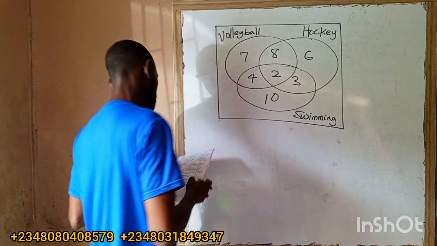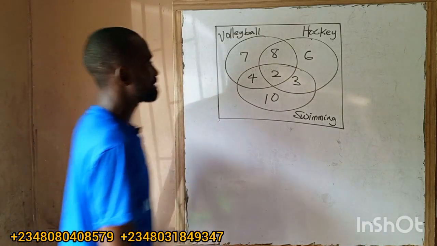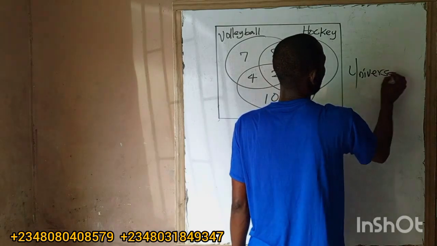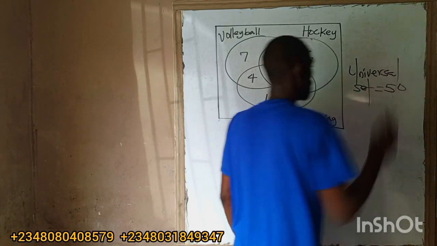The Venn diagram shows a class of 50 students. It means our universal set is 50. All of them, the universal set, is 50. What do we have to find?